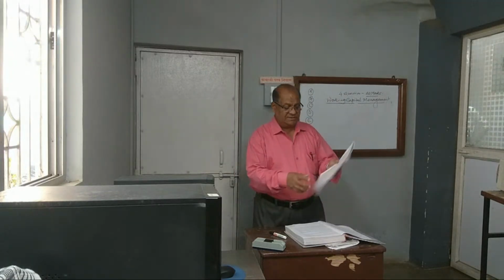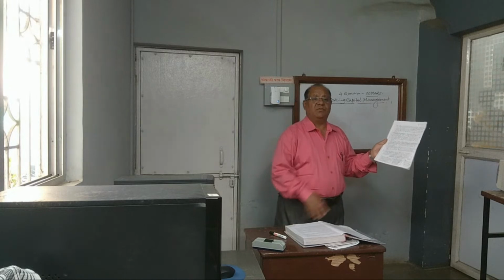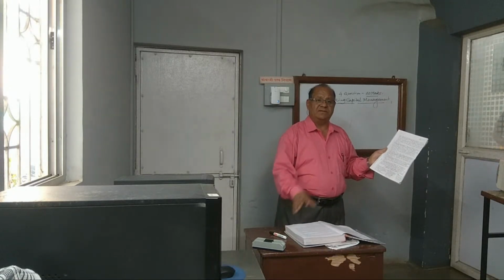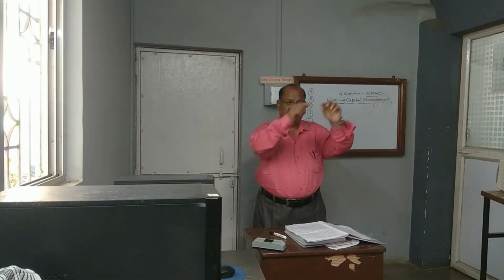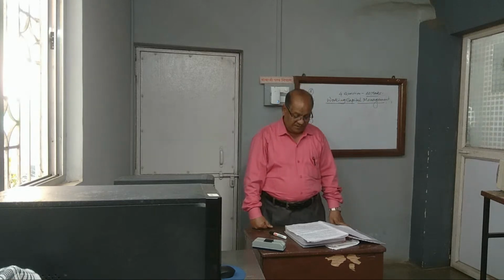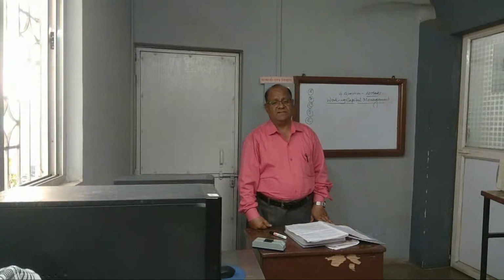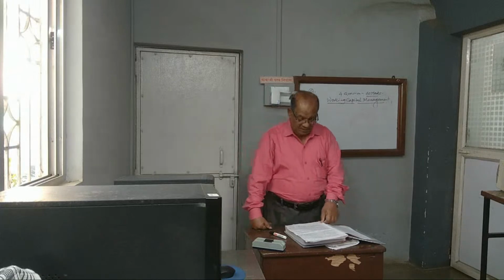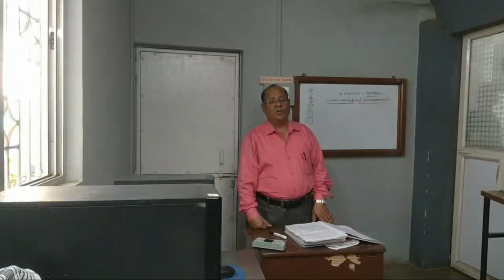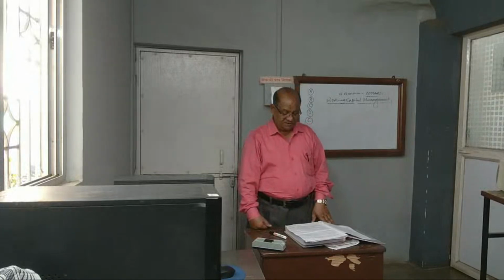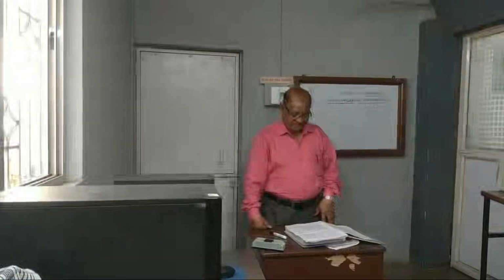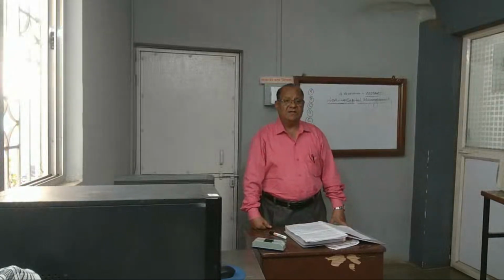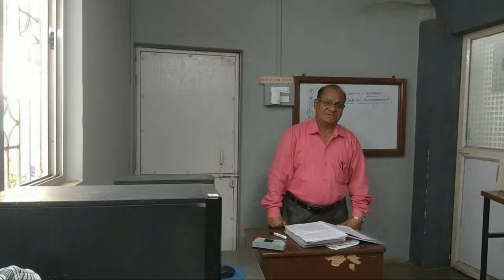Just look at this chart, which is shown in your book. The picture is like this. The sources are made into three parts, one box each. In long-term financing, which are the long-term sources? If you borrow a loan from financial institutions, then first there will be the issue of shares, the issue of debentures, deposits from the public, and shares from internal sources. So these are the long-term sources.